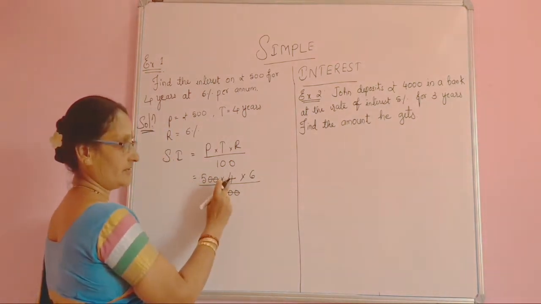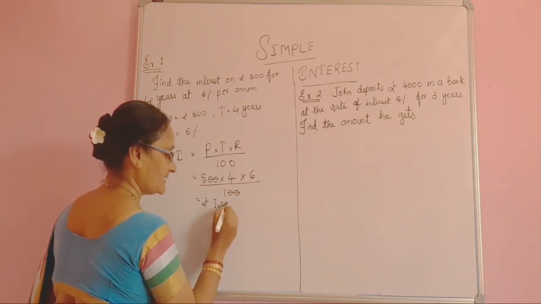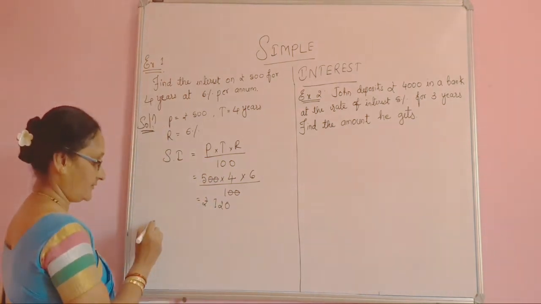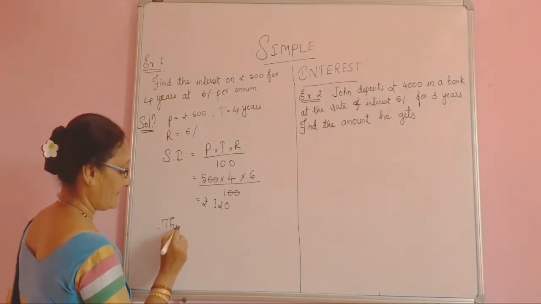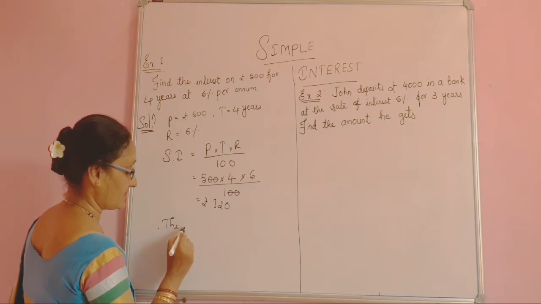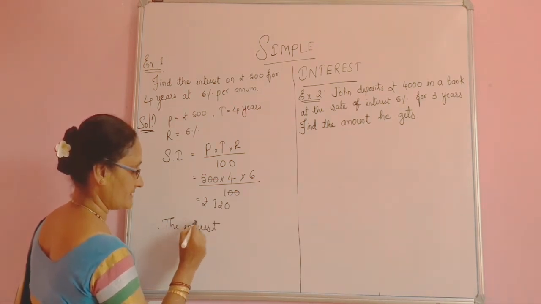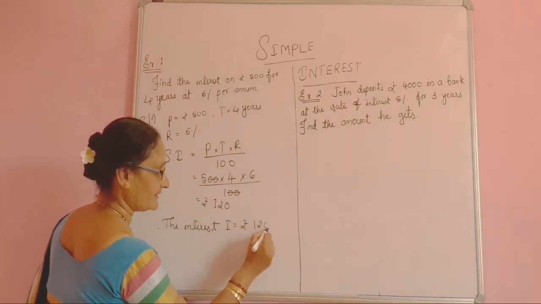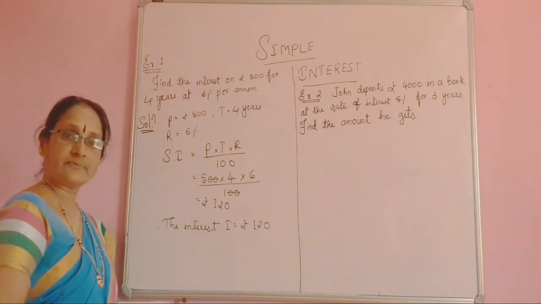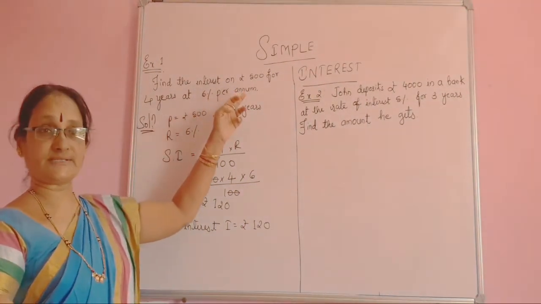Now 5 4s are 20, 20 6s are rupees 120, that is the simple interest. Therefore, the interest I is equal to rupees 120. 120 rupees he will get on 500 rupees.